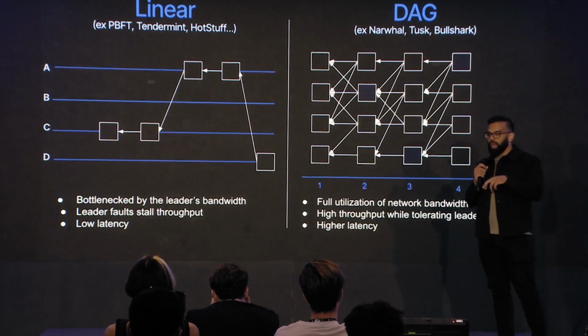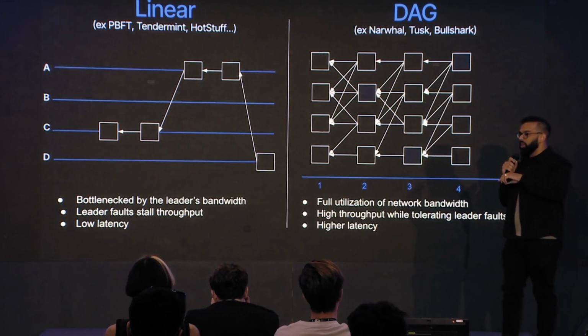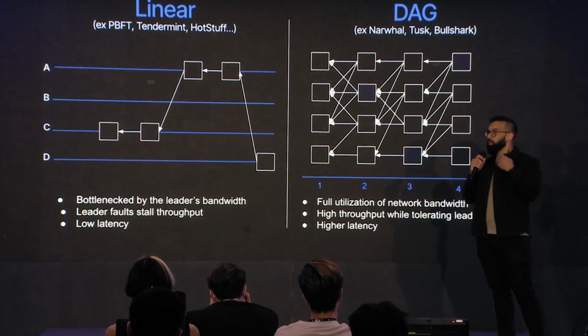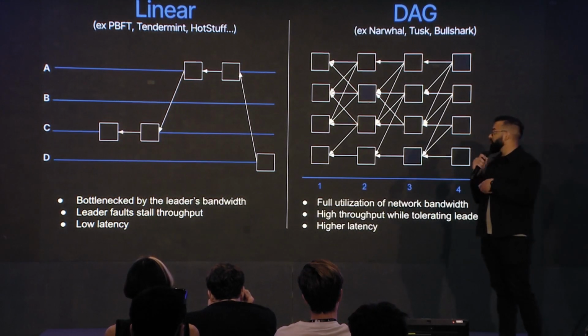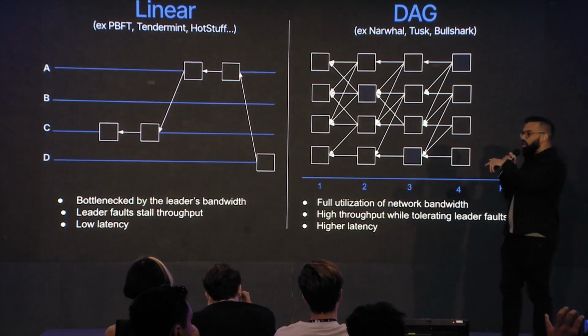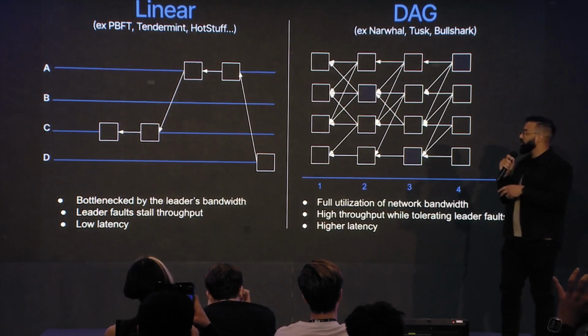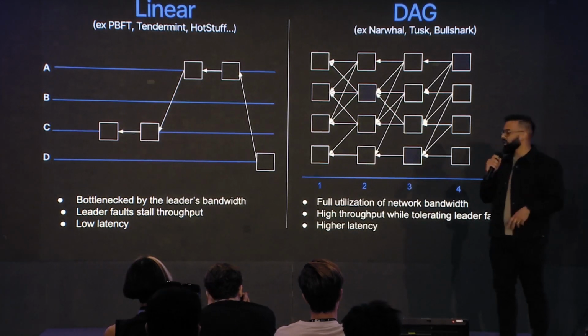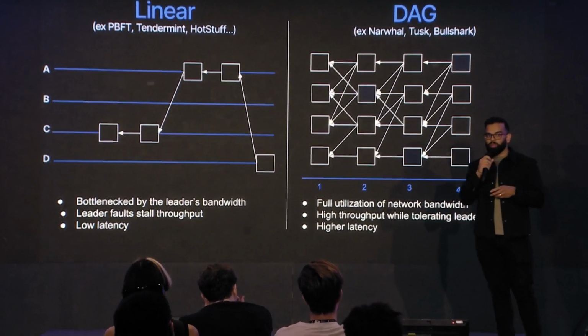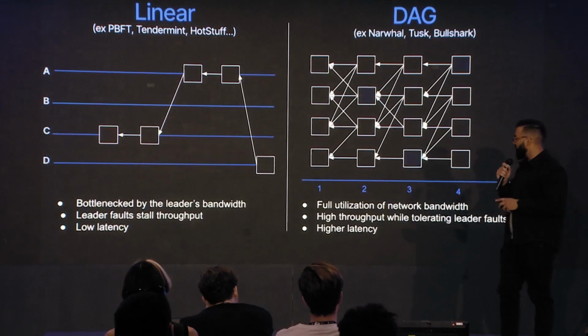With DAG-based protocols, we separate transaction dissemination, the building of the DAG, from the actual commit logic, which is reading the DAG. Narwhal does the transaction dissemination, and the commit logic is Tusk and Bullshark. Today we'll go over what we use today, which is Narwhal and Bullshark.